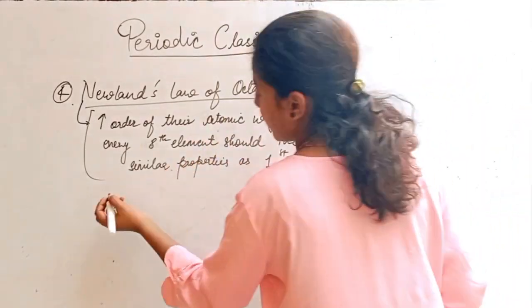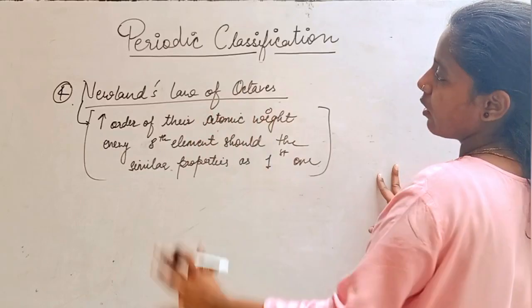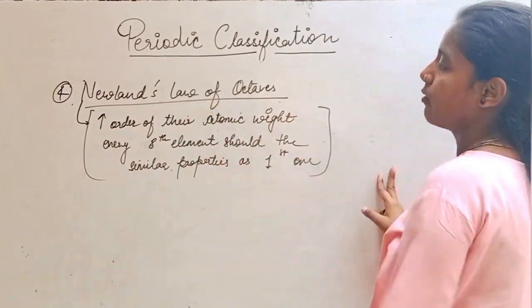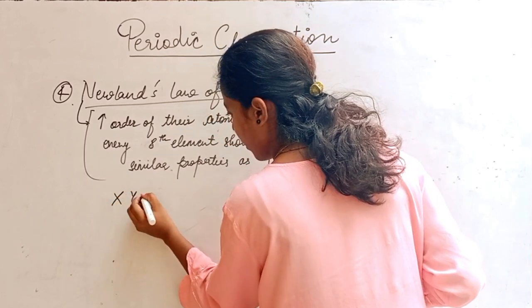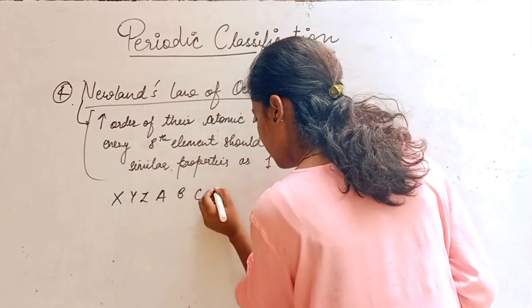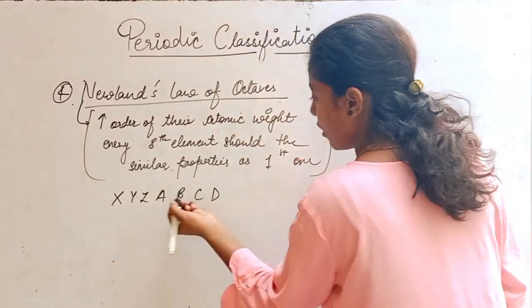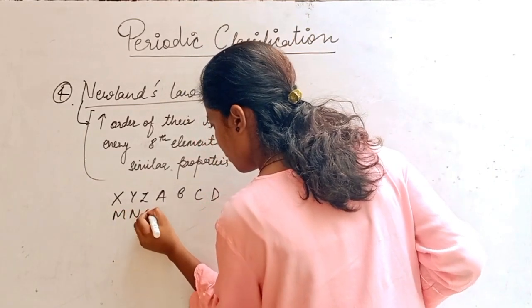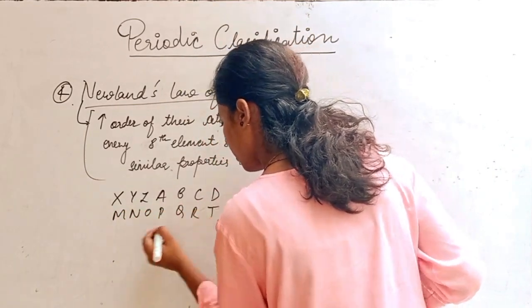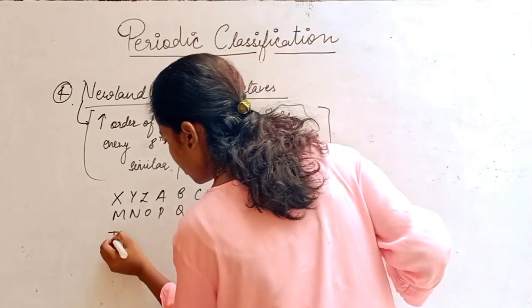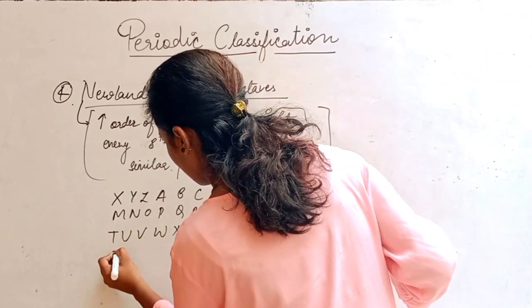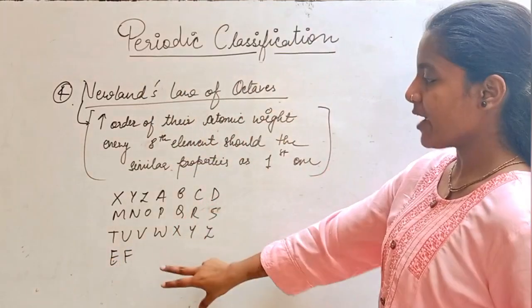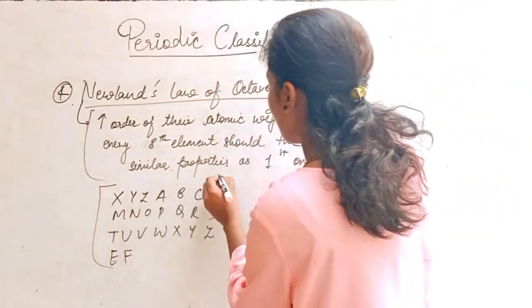Now let's take an example. You are not required to learn all the elements in Newlands' law of octaves. What is required is to understand it, like I take X, Y, Z, A, B, C, D. Look at the example; I took some elements.